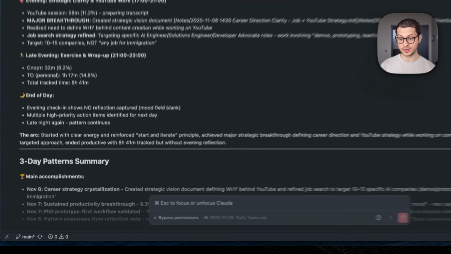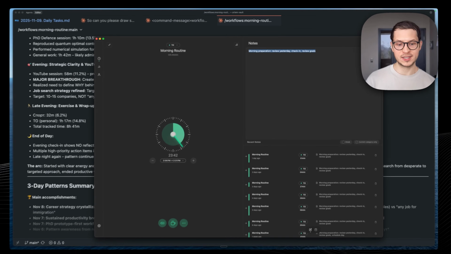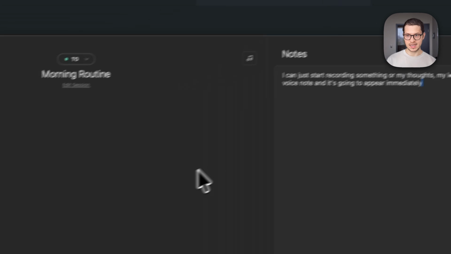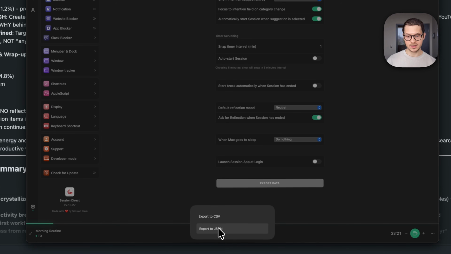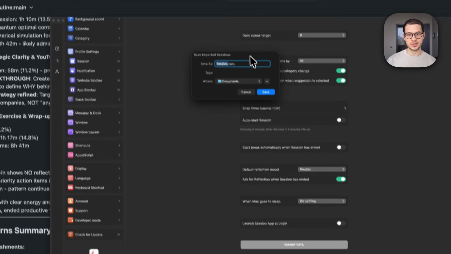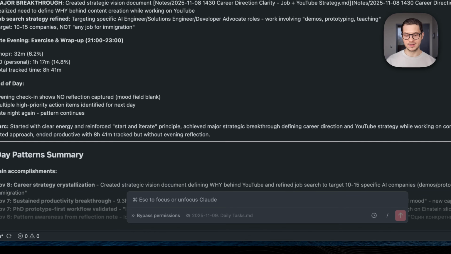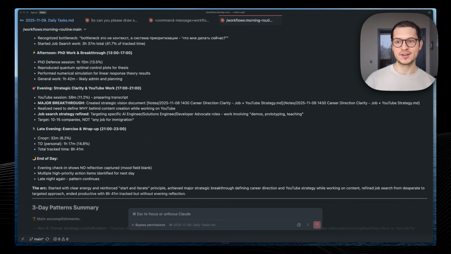I use this Pomodoro timer, which allows me to take notes during my working session. For example, I can just start recording my thoughts, my learnings after I've done my Pomodoro, and take a voice note that's going to appear immediately. That's how it works. At the end of the day, I export this data into a JSON file, which the agent reads, and it has all of the context about my previous day, how much time I spent doing that. And this enables this reconstruction of my day.